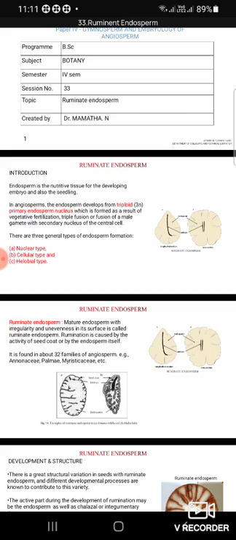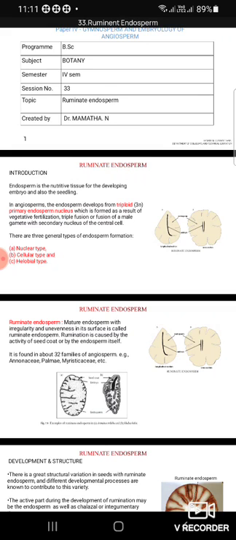Endosperm is a nutritive tissue stored in the seed for the embryo, and it is formed by the fusion of the male gamete with the polar nuclei, which is the secondary nucleus.